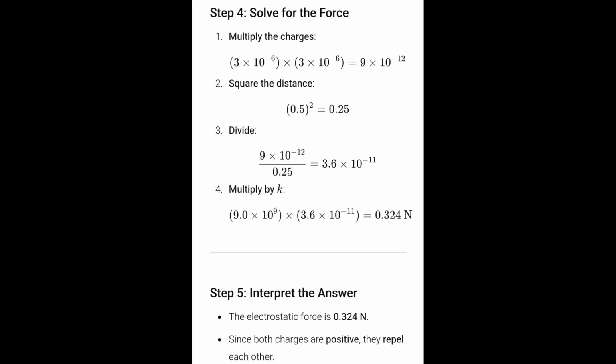Step 4, solve for the force. First, multiply the charges. Second, square the distance. Third, divide. And fourth, multiply by k. After you have done all of step 4, you need to interpret the answer. So the electrostatic force is 0.324, and since both charges are positive, they repel each other.